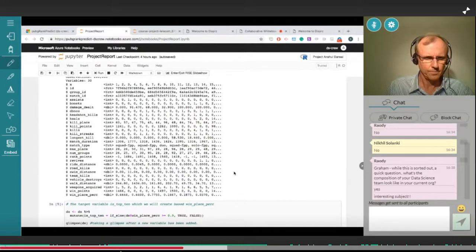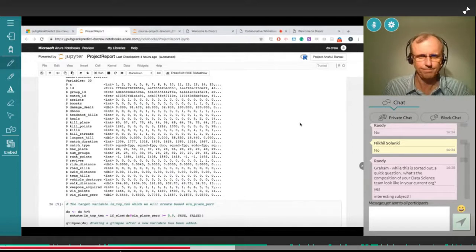There is a variable specifically called win place percentage, the probability of a person winning, in the range of 0 to 1. Zero means he will not win the game, and one means he is the number one player in the game. The target variable was derived from this data variable.